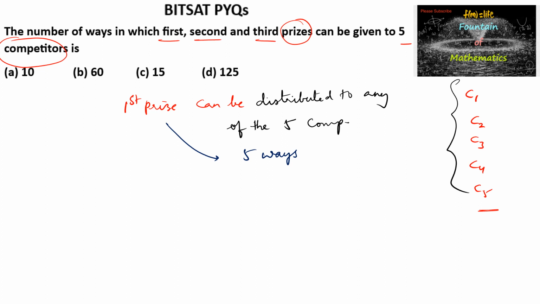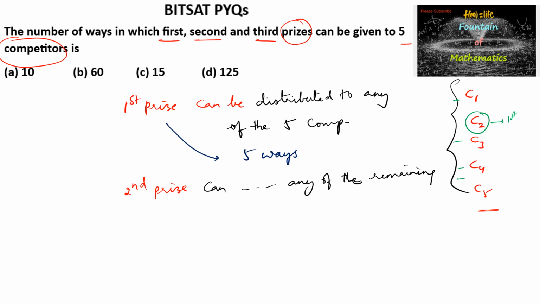And now the second prize can be given to any of the remaining 4, because if one is already selected, let us consider C2 is already selected and got the first prize, then we have 4 remaining. So the second prize may go to any of the remaining four competitors. So the second prize distribution can be done in four ways.